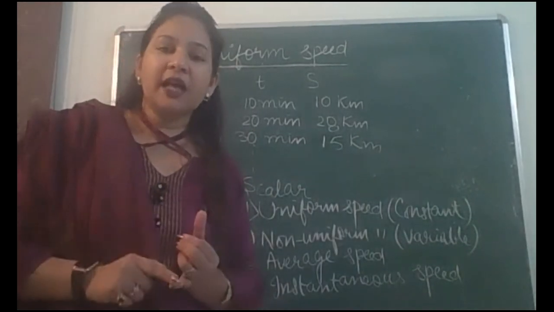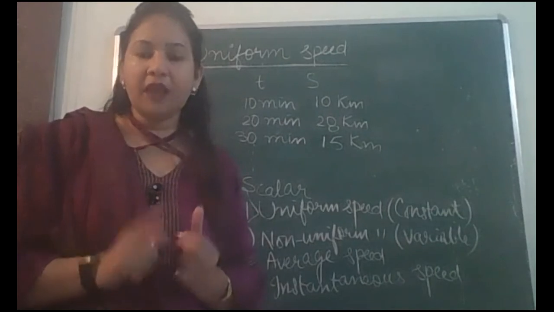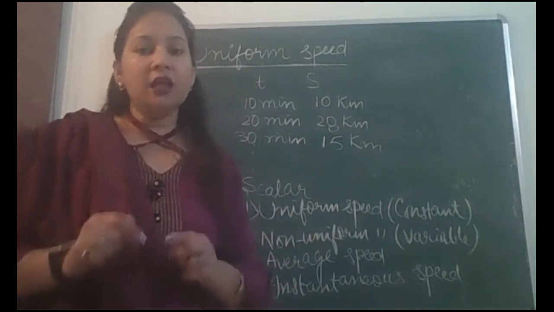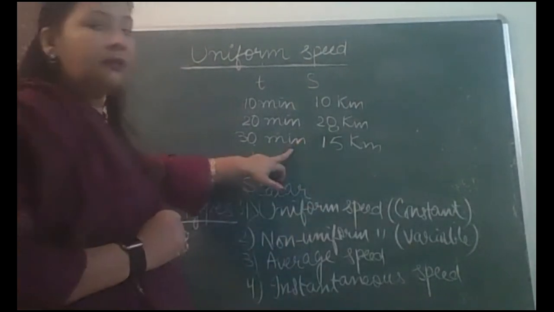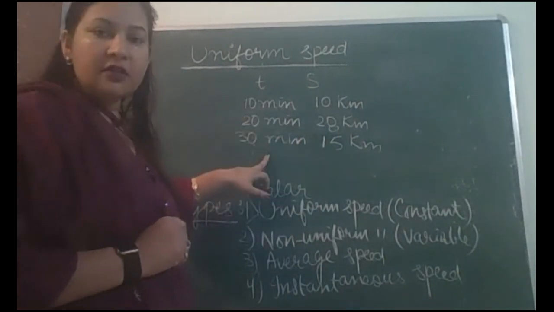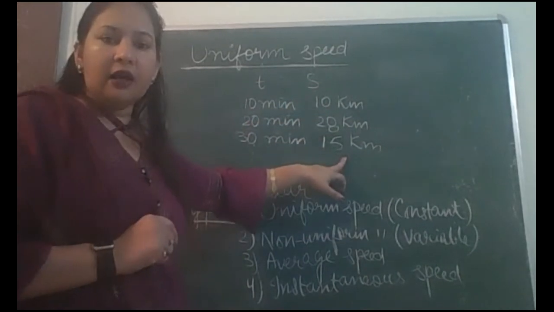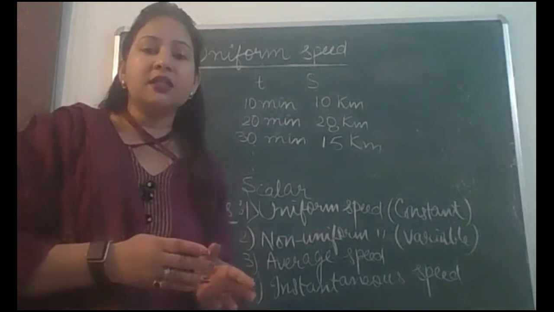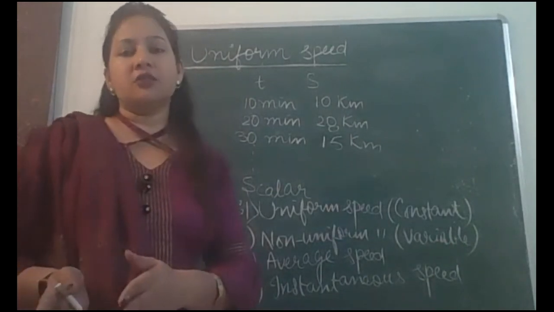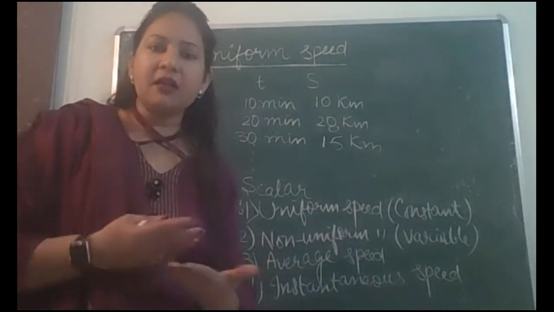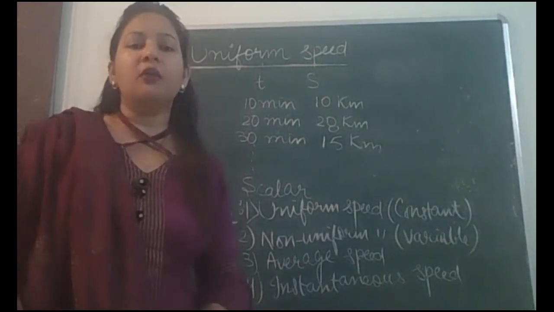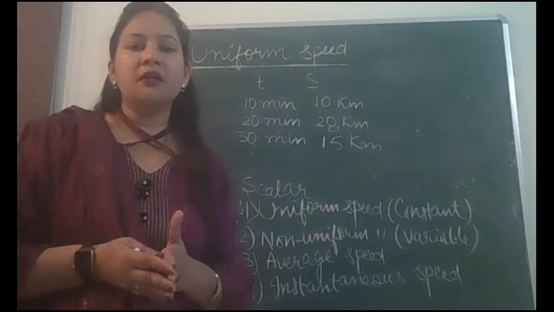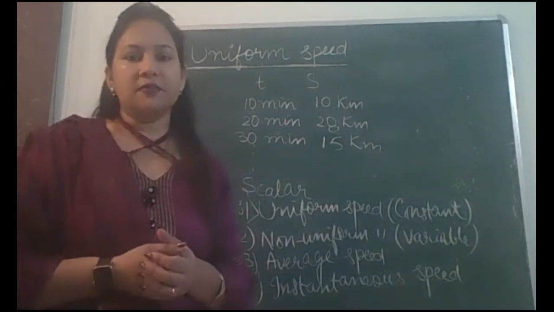So listen to the statement once, then you write it. So an object has non-uniform speed if it covers unequal distances in equal intervals of time. जैसे यहाँ पे हो रहा है, equal intervals of time ले रहे हैं, distance covered unequal था. और क्या हो सकता है? If it covers equal distances in unequal intervals of time. हो सकता है distances covered equal हो, but time gaps unequal. So if any one thing is unequal, the speed will be said to be non-uniform speed.